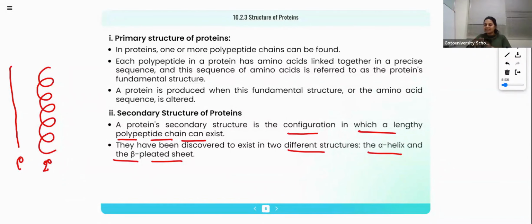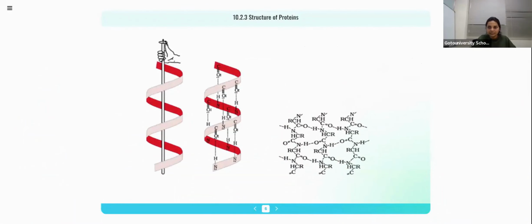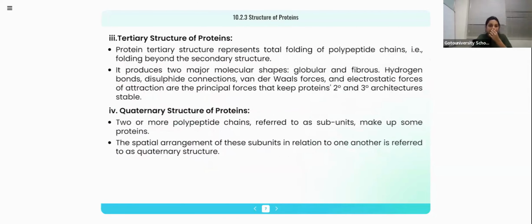So primary, secondary, tertiary, quaternary are there. In the secondary itself, there is the alpha helix structure and the beta pleated sheet. Okay? Yes. Then, see this one. See the difference? Okay? Got it. Then, tertiary structure.